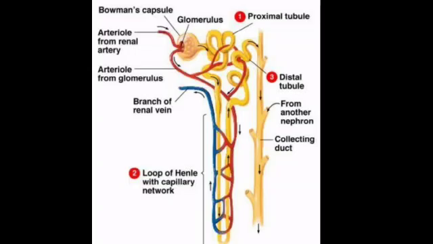This renal tubule is divided into three parts. First one is the proximal tubule. That is, it is near to the glomerulus, so we call it proximal. Proximal means near. Okay, second one is the loop of Henle.